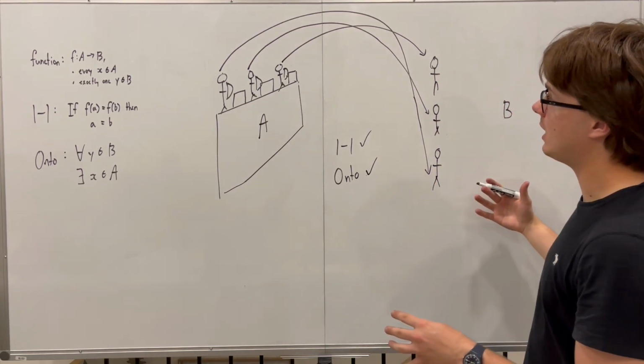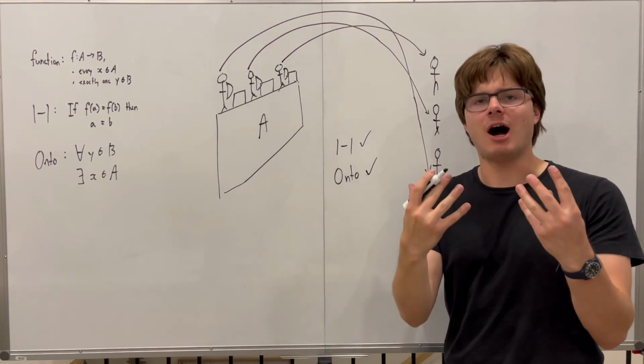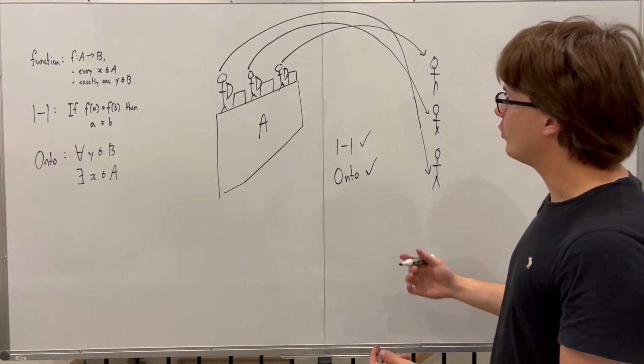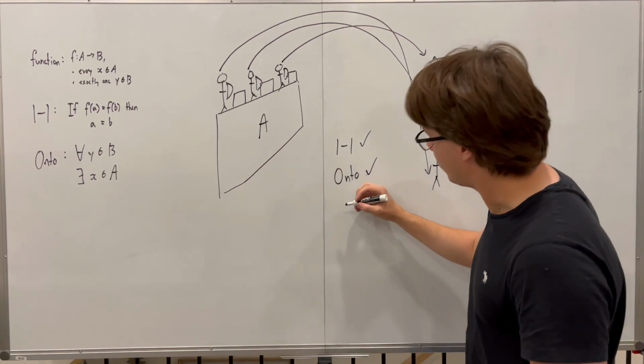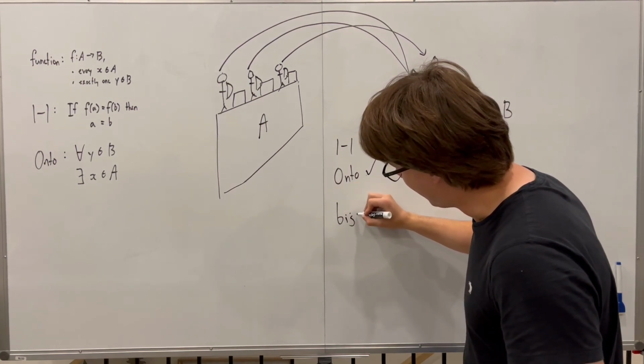So this would be an example of something that is bijective. In math, we can say something is both one-to-one and onto. We have a word for that. It's called bijective.